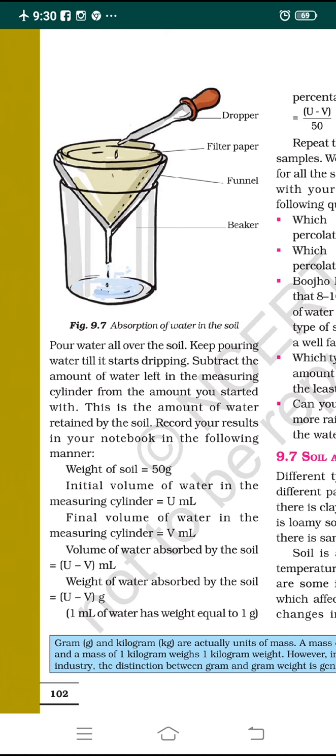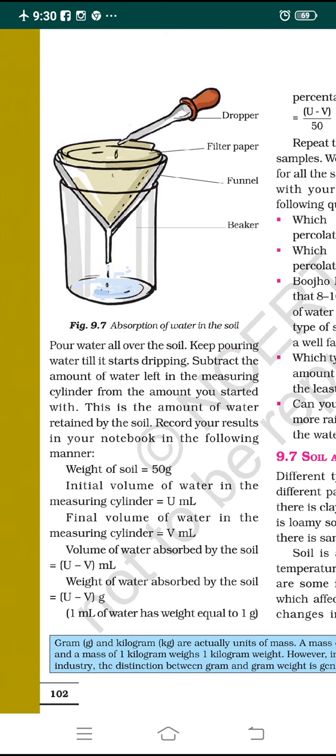That much water is held by the soil particles. For example, you have taken 100 ml of water in a measuring cylinder, and only 25 ml is left after the water started dripping into the beaker. So 100 minus 25, 75 ml of water is the amount absorbed, or retained, by the soil. Record your results in your notebook in the following manner.